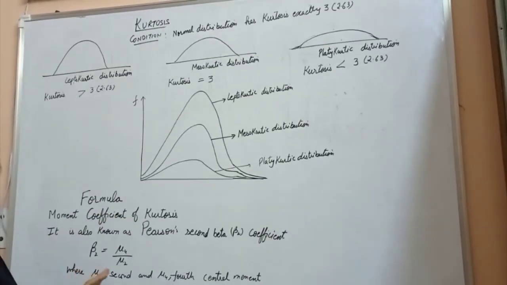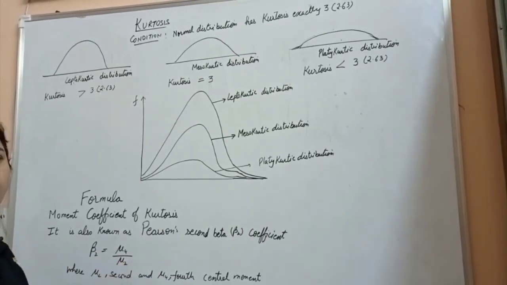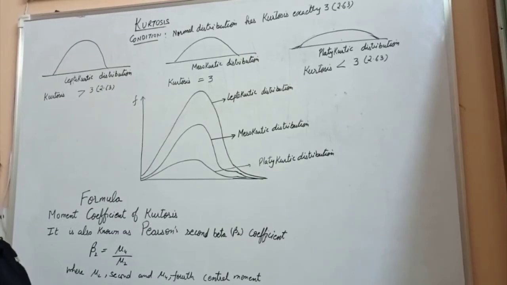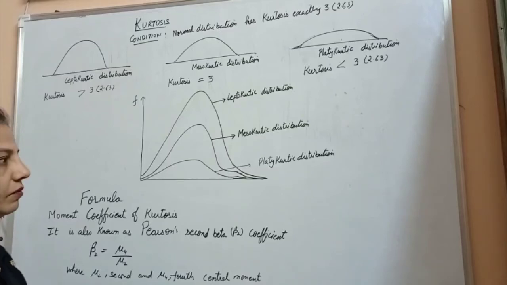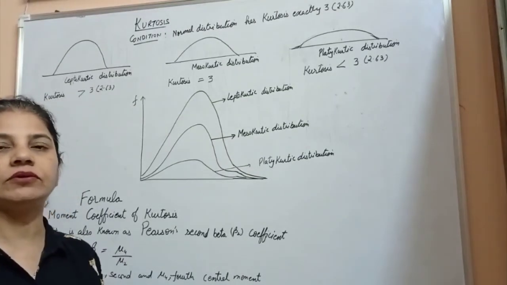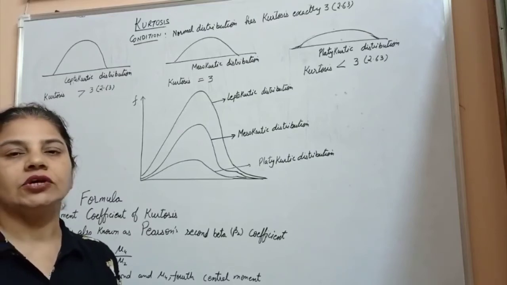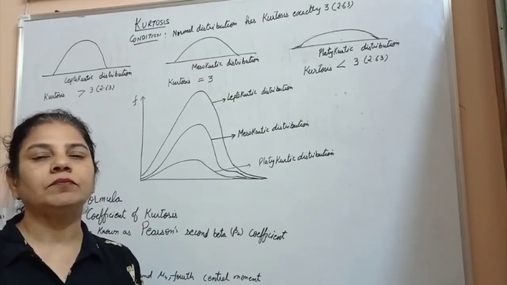is also known as Pearson's second beta coefficient, or we can say beta 2 is equal to mu 4 upon mu 2 whole square, where mu 2 is the second and mu 4 is the fourth central moment. So, all the formulas we have studied about skewness and kurtosis, you have to learn these formulas by heart so that we can proceed with the problem questions.